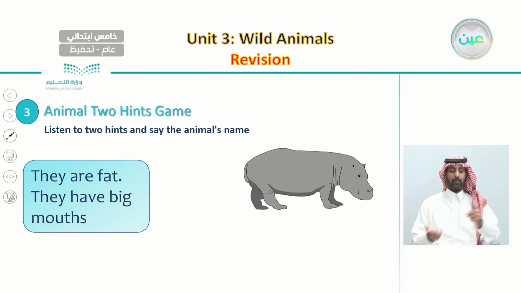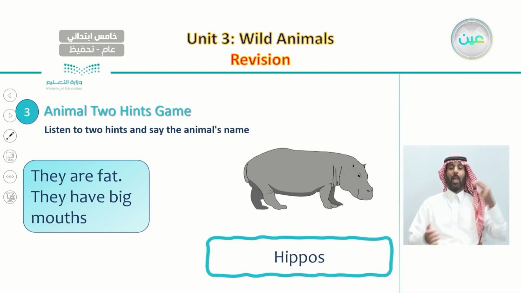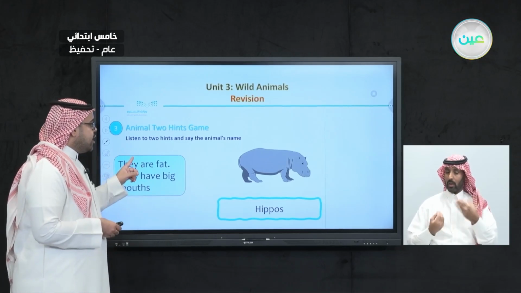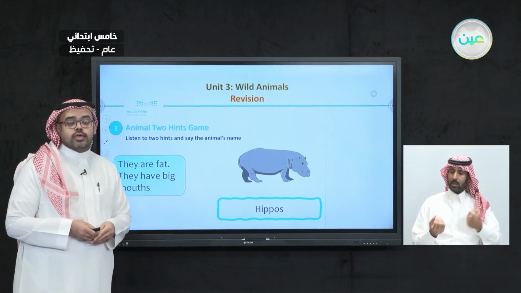Also, the third example we took last time was about hippos, where we said that they are fat and they have big mouths. So what is the animal we were talking about? It was hippo. So this is how we learned how to play the Animal 2 Hints game.